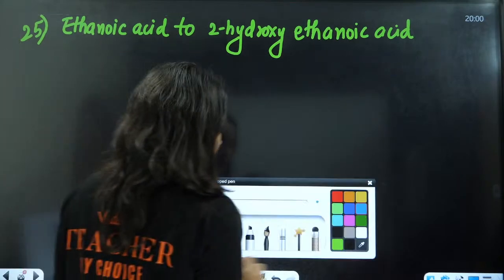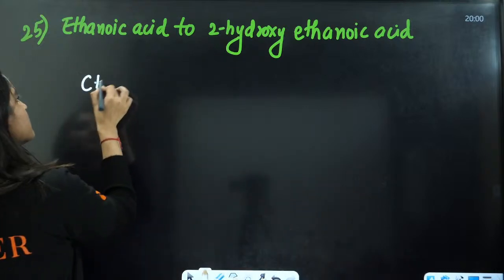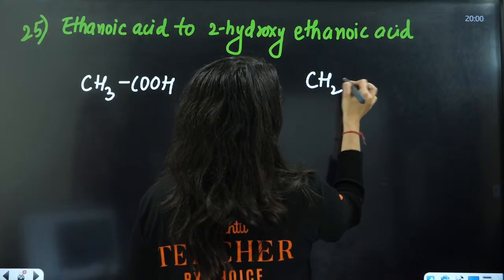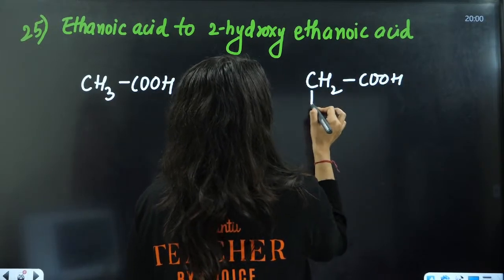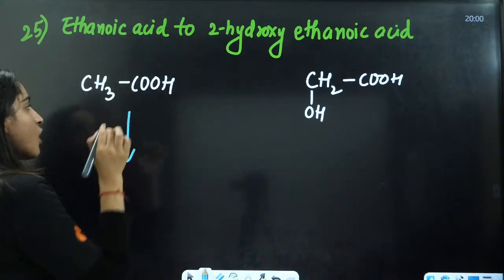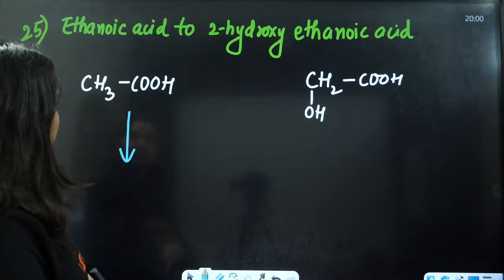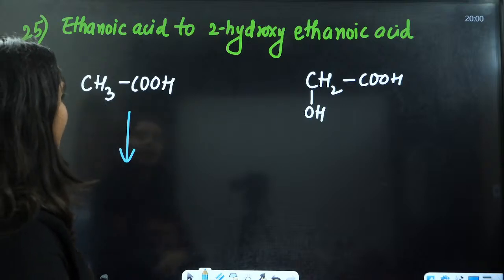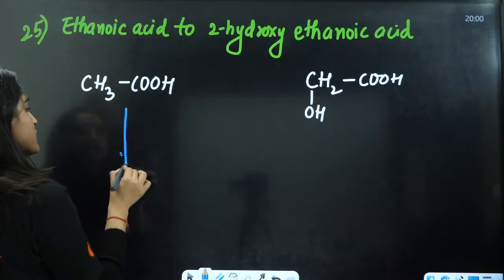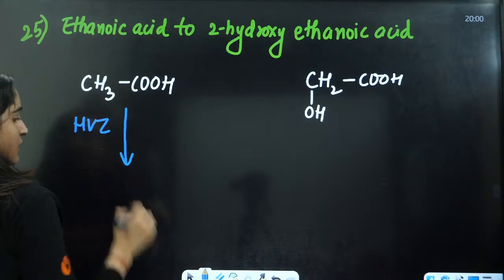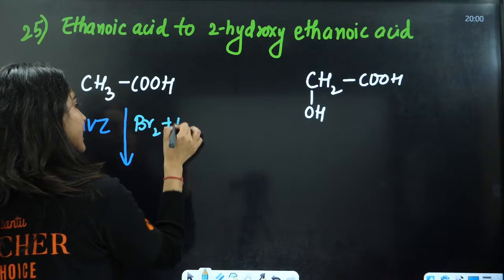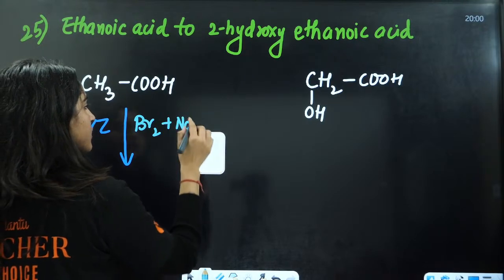Now, tell me this one. This is easy, right? You have ethanoic acid CH3COOH. You need to convert it to 2-hydroxyethanoic acid, that means CH2(OH)COOH, with OH here. So, what can you do? Not the Hoffmann bromamide reaction. This will be the HVZ reaction. Add Br2 and NaOH.